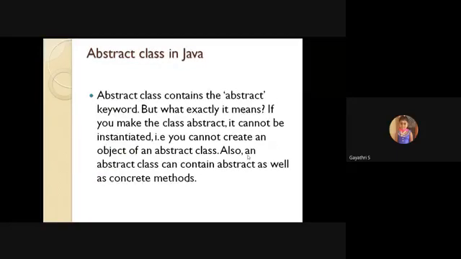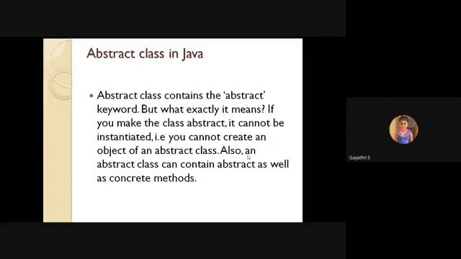Next, abstract class in Java. From the term, you can identify this is a class. An abstract class contains the abstract keyword. How can you differentiate an abstract class from a normal concrete class? By using the keyword abstract. But what exactly does it mean? If you make a class abstract, it cannot be instantiated.